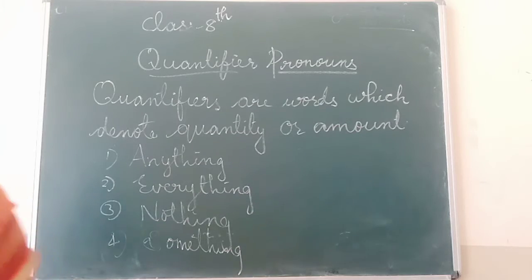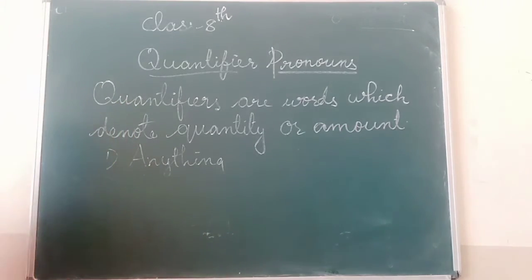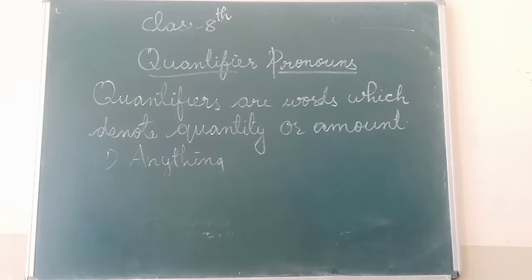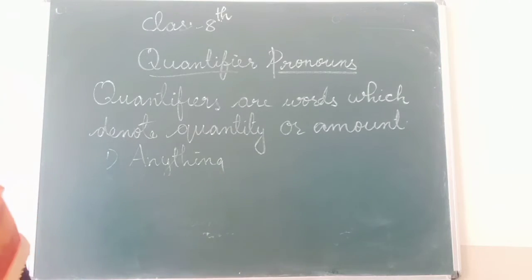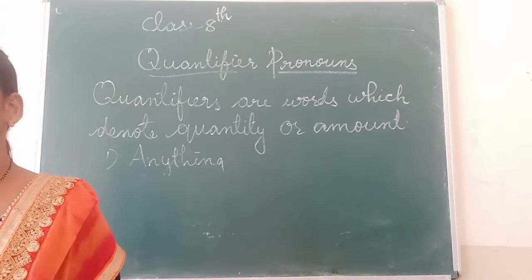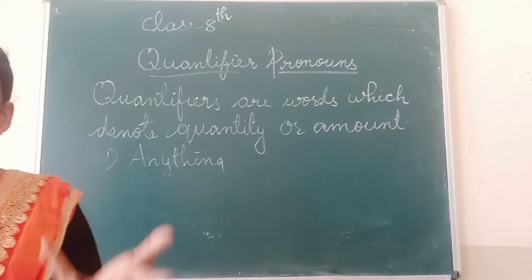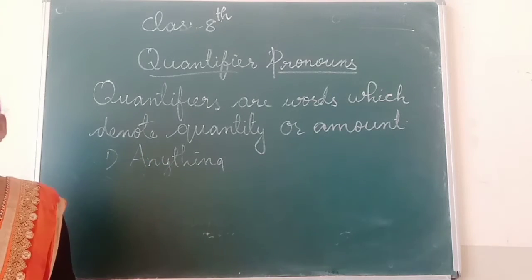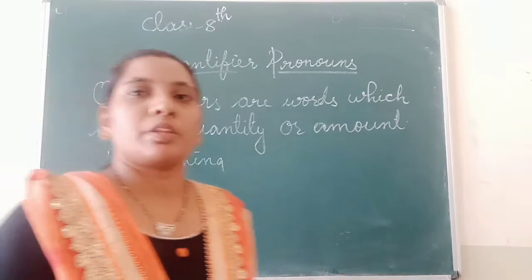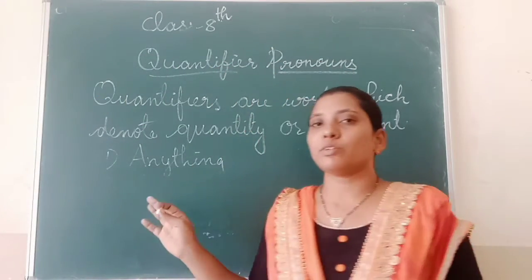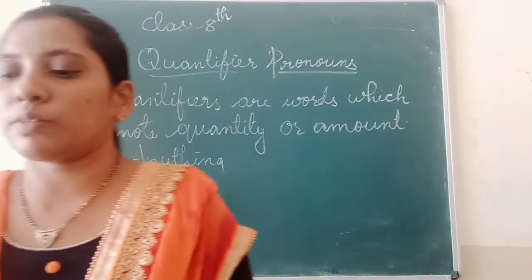Here we first learn about the quantifier pronoun anything. It means one thing, about any kind. Kuch or kuch bhi. It is usually used in negative sentences. The quantifier pronoun anything we usually use for negative sentences.